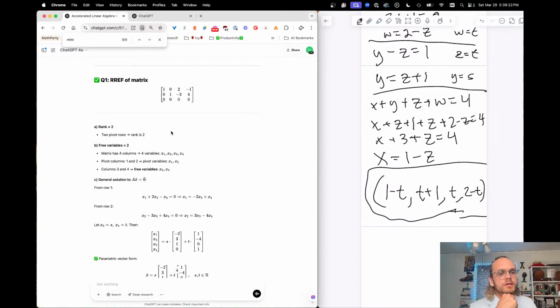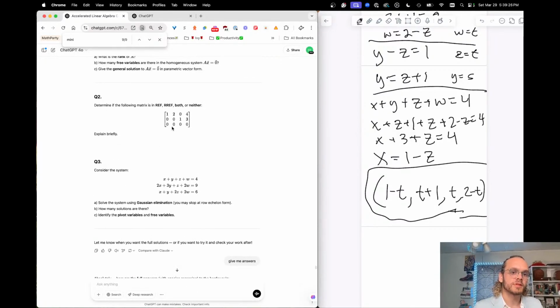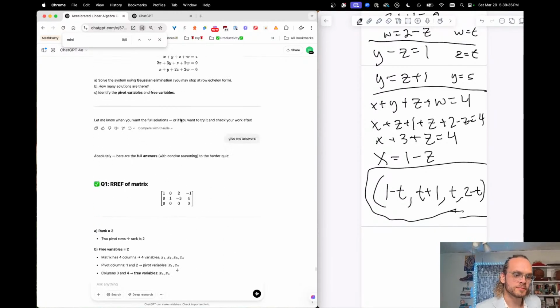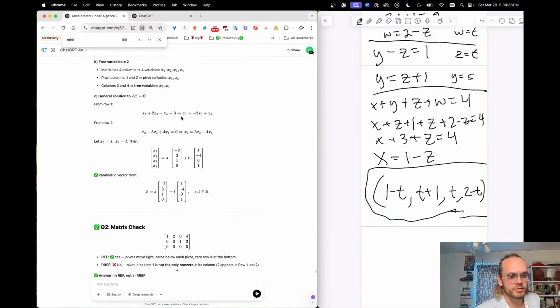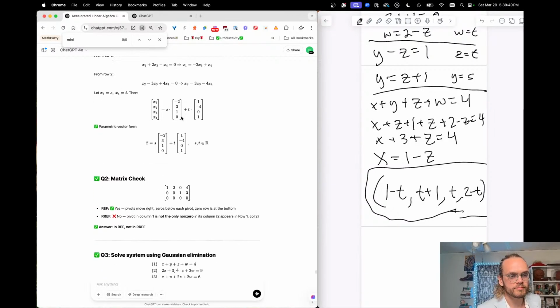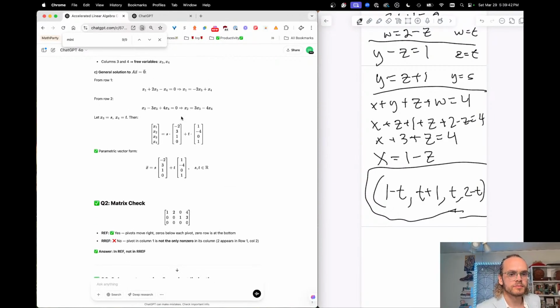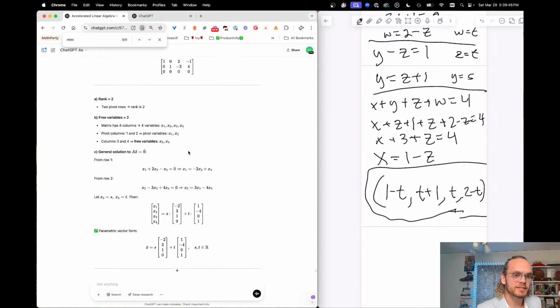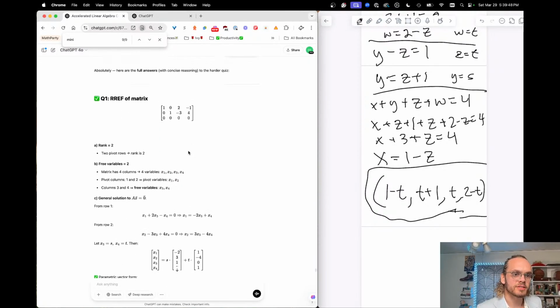So I can just look at it kind of visually up here, that these are pivots, oh sorry, these are pivots, these are free, since they have zeros on the bottom. Yo, this is crazy. We haven't gotten to the vector stuff yet, so I don't know how to do this.